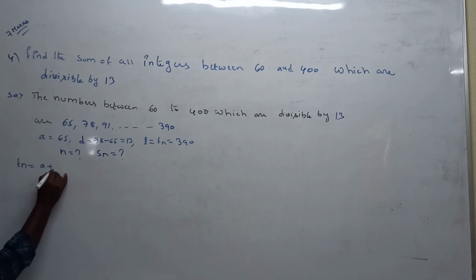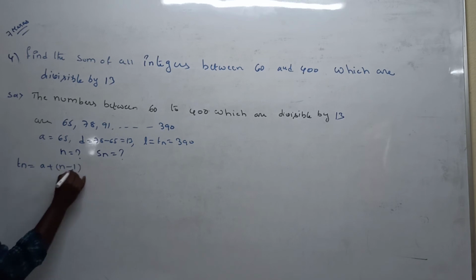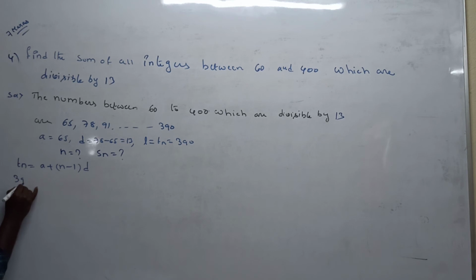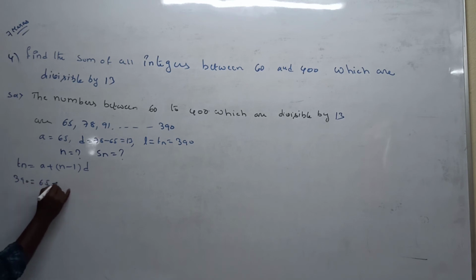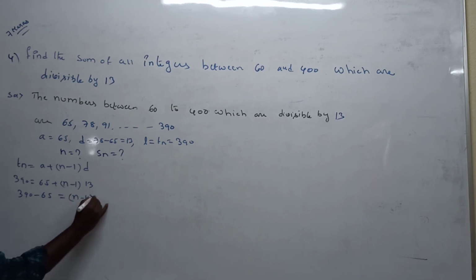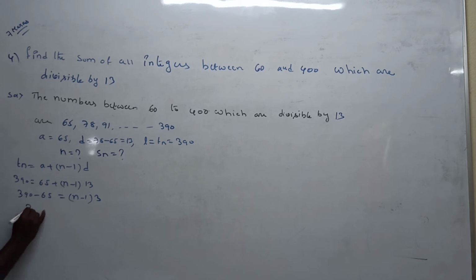Tn is equal to a plus (n minus 1) into d. Now apply the values. The nth term value is 390. The a value is 65. The n value we don't know, so as it is. The d value is 13. Now plus 65, take to the left hand side: 390 minus 65 is equal to (n minus 1) into 13. Now 390 minus 65, that value is 325, is equal to (n minus 1) into 13. 13 is in the denominator. Now cancellation.